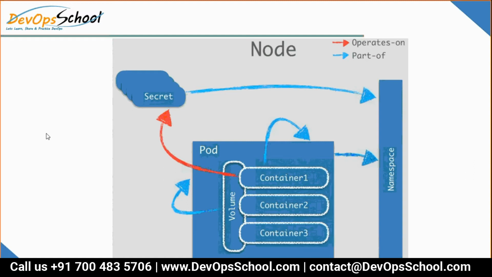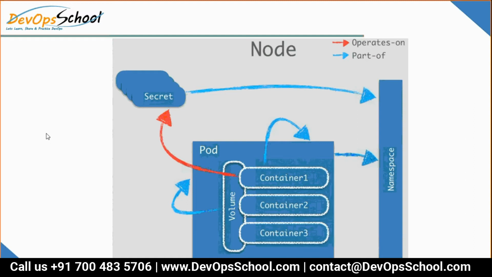The container is also a part of the pod, whereas the pod is a part of the namespace. Look at this. Pod is a part of the namespace, whereas your volume type can be a secret. Volumes operate on secret, and secret is a part of the namespace.